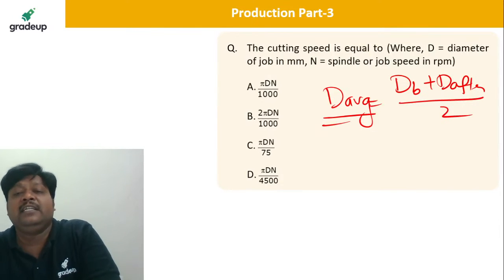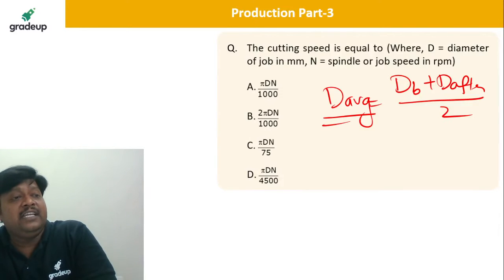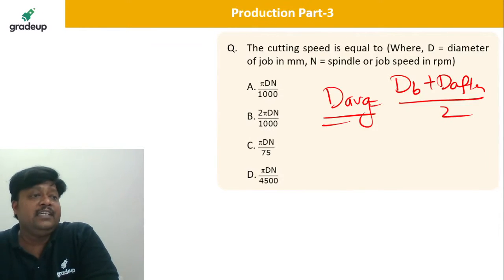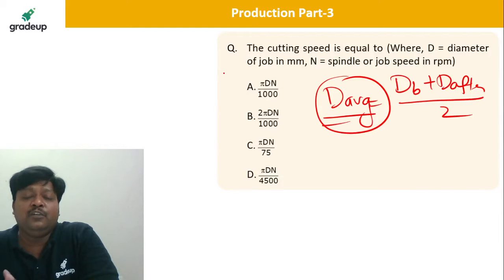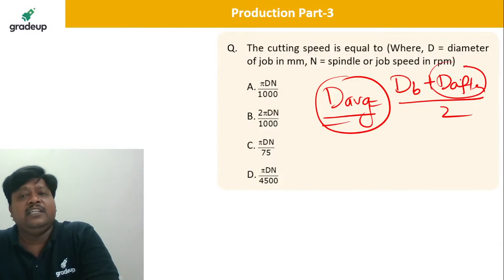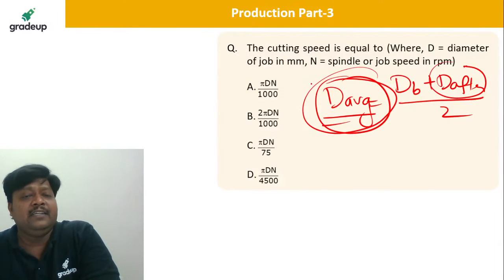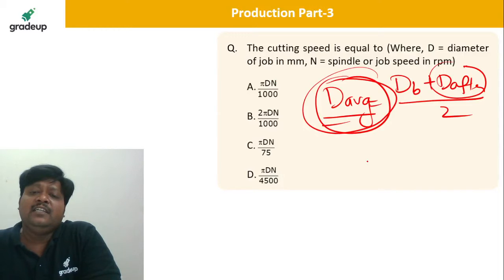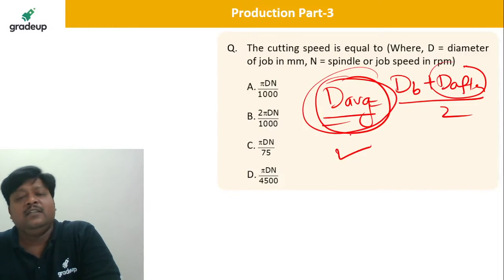It is very correct. It will take you towards reality. Okay, Shubham. So I am talking about whether you take the original diameter, or if you have the diameter after taking the cut, then you can go for the average. Otherwise, it is fine. If you have only the initial diameter, you can use D only, no issues.